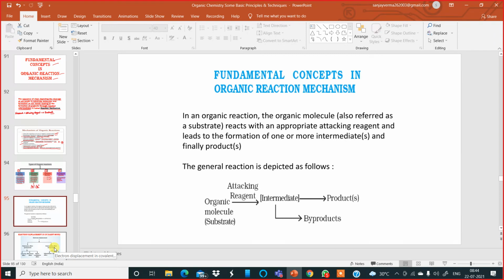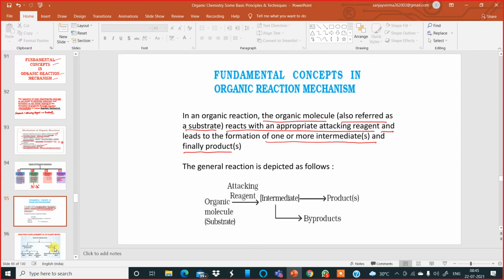Coming back to the fundamental concepts in organic reaction mechanism. Try to understand this properly. In any organic reaction, the organic molecule, also referred to as substrate, whatever organic molecule I take for the reaction to happen, is called the substrate. It reacts with an appropriate attacking reagent. That attacking reagent can be an electrophile or a nucleophile or a free radical, and that leads to the formation of one or more intermediates, and finally the intermediates stabilize and form the products.